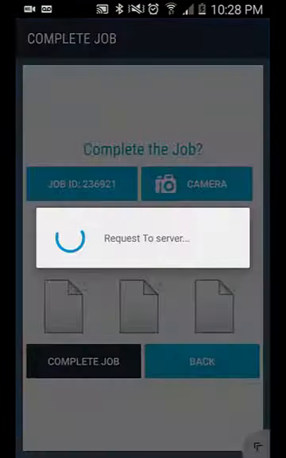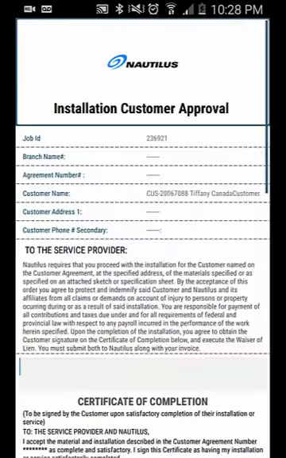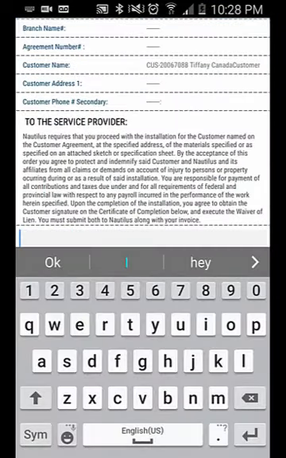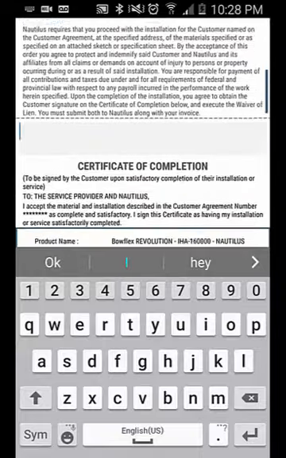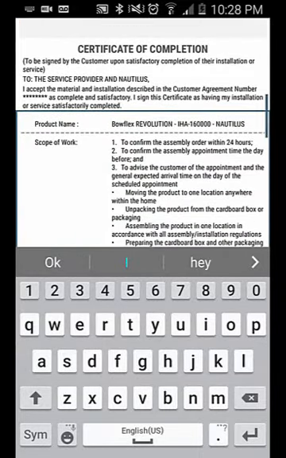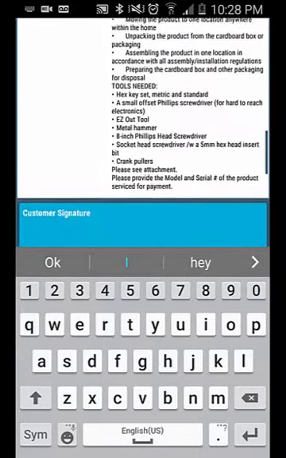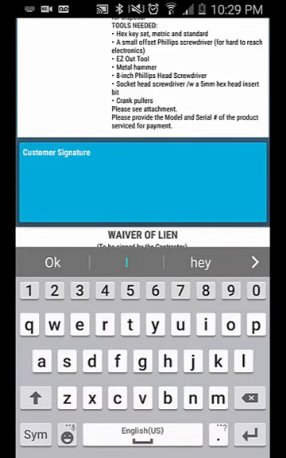He then clicks on Complete Job. As soon as the information is synchronized with the server, the certificate of completion opens. The contractor must let the customer read through the certificate, and get it signed on it as an acceptance.